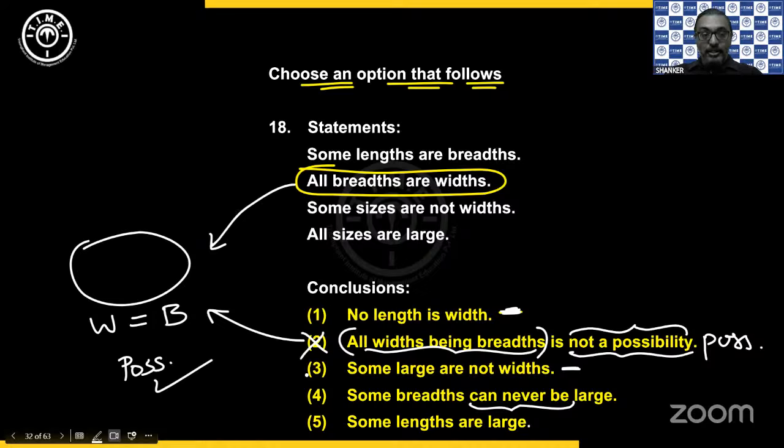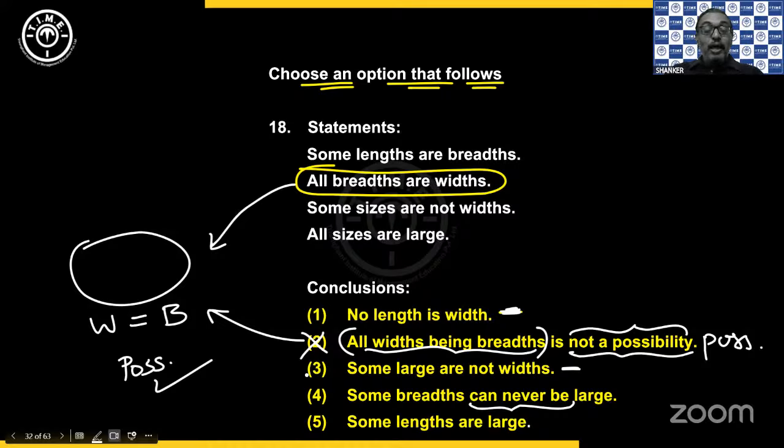Divya, did you understand that? Okay. So you don't need to draw one circle within the other circle only for all. You do have an alternate diagram also. Now, because we are checking conclusions and it is a possibility conclusion, if it is not available in your basic diagram, you can check if it is possible in my alternate diagram. So I'm taking an alternate representation of all. W equals B. So W equals B, B equals W. Statement automatically satisfies. Correct?